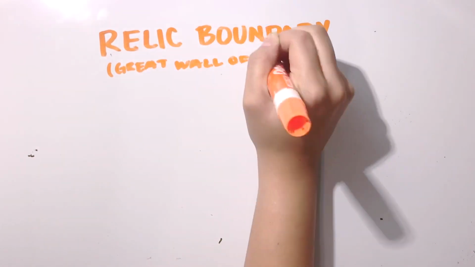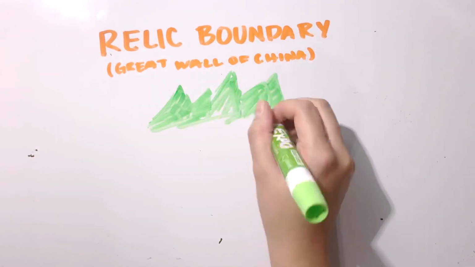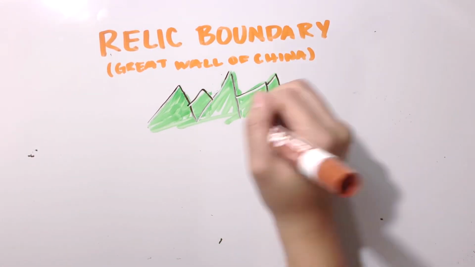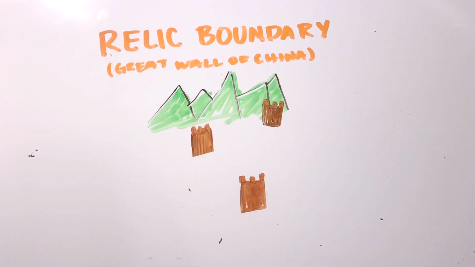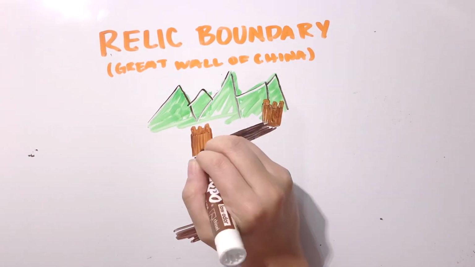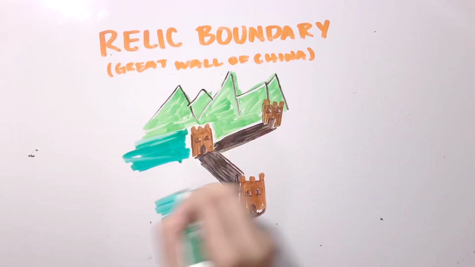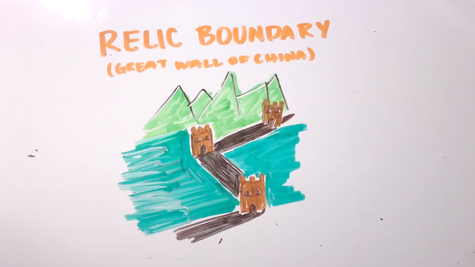Next, we will be talking about a relic boundary. A relic boundary is a former boundary line that is still discernible and marked by some cultural landscape features. It no longer exists, but the impact is still felt greatly. The Great Wall of China is an example of a relic boundary.